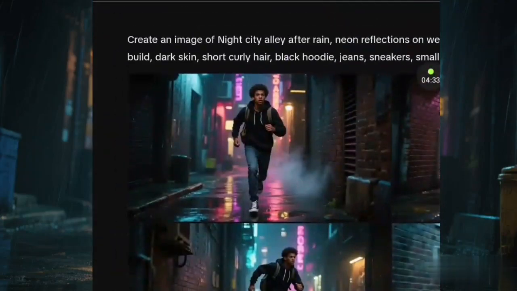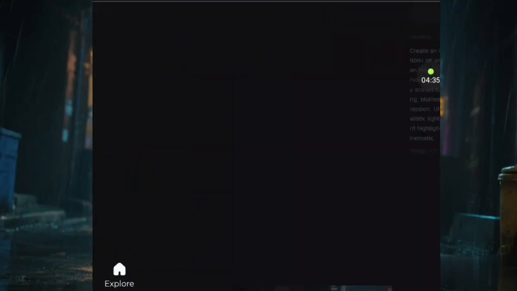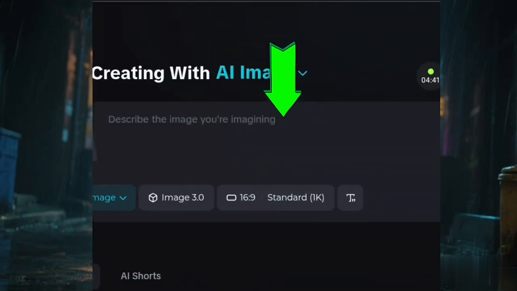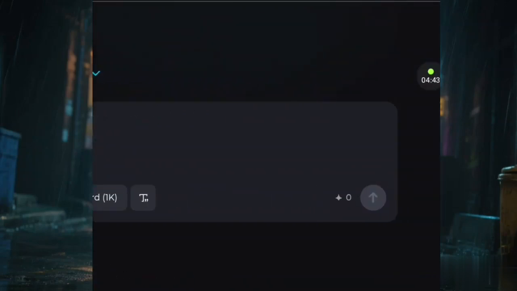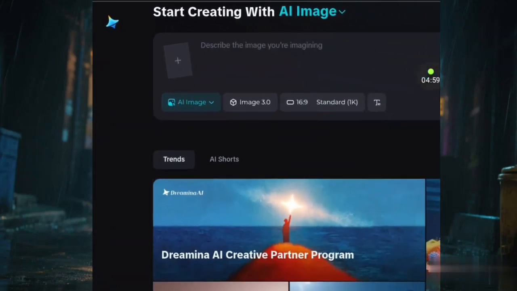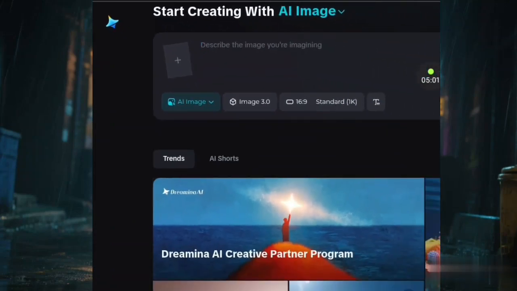How to generate it from this Dreamina is that you come over to Dreamina, you copy your prompt from ChatGPT and you paste it here. Once you paste it here, you hit this arrow here, and it will automatically generate the images. To learn how to use this Dreamina, I've explained it in one of my videos on my channel. Go over to that place and learn how to use this. Because if I add it here, it will be too long.